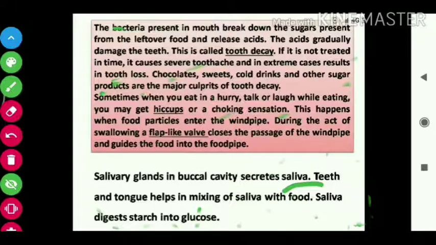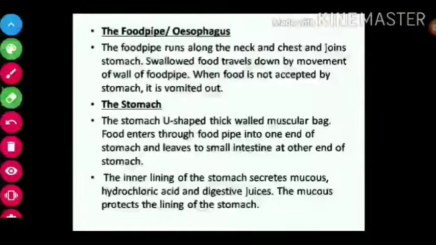And saliva helps to digest starch into glucose. Starch is one carbohydrate, and glucose is also a carbohydrate, but starch is a complex form of carbohydrate, so it is converted into a simpler one, glucose, which can be accepted by our cells and body.